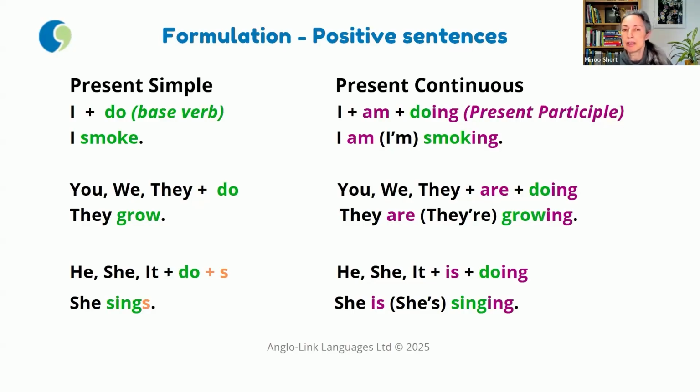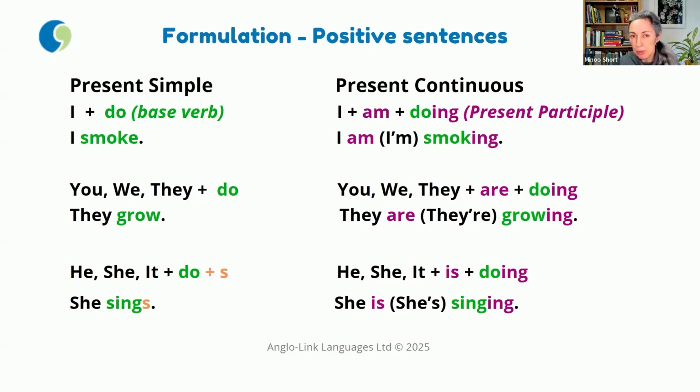Now, when we come to the present continuous tense, the formulation is always with the verb be. So you will have the verb be in your structure. I am, you, we, they are, he, she, it is. And then we add what we call the present participle to the verb be. And the present participle is composed of the base verb do and ing. So we end up with I am smoking, they are growing, she is singing.